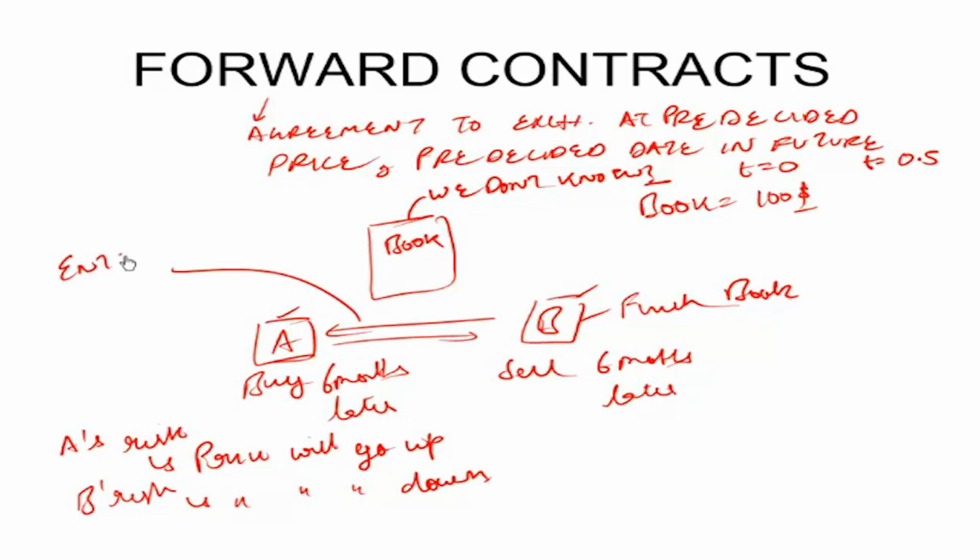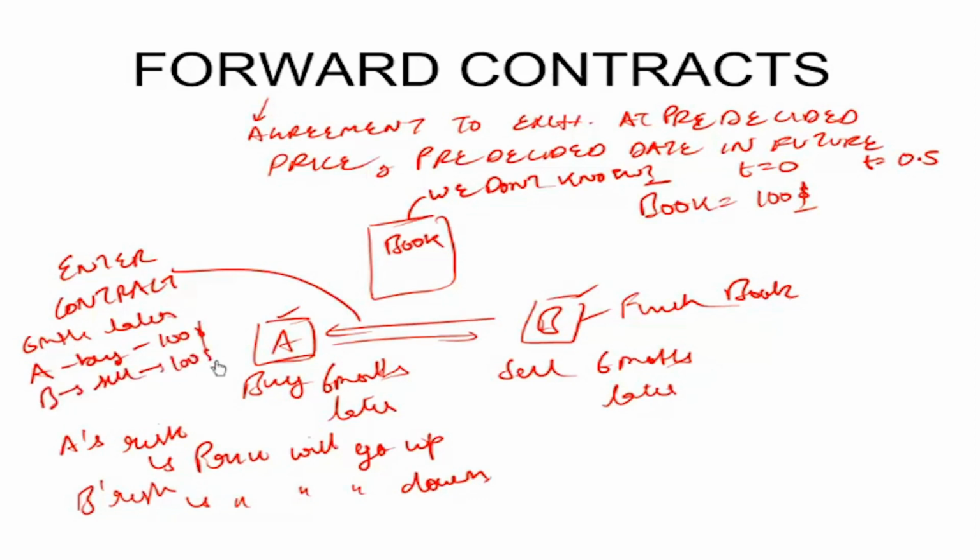So please note, they don't exchange the book. They just enter into a contract that 6 months later, A will buy the book for $100 and B will sell the book for $100, because both of them were okay with the current price, but they didn't need the book right now. They needed it 6 months later.